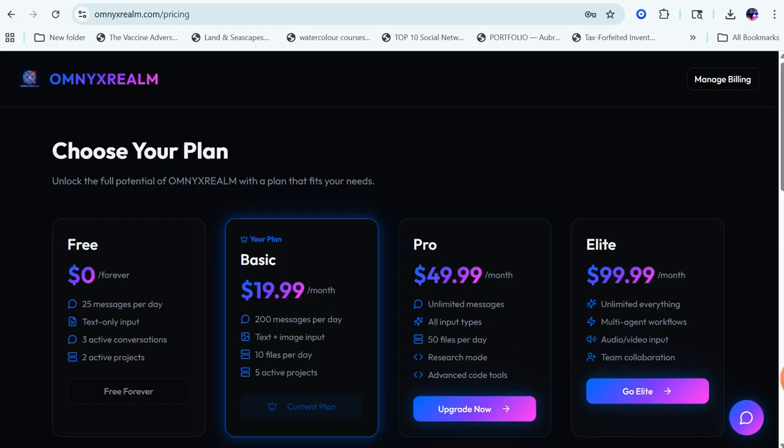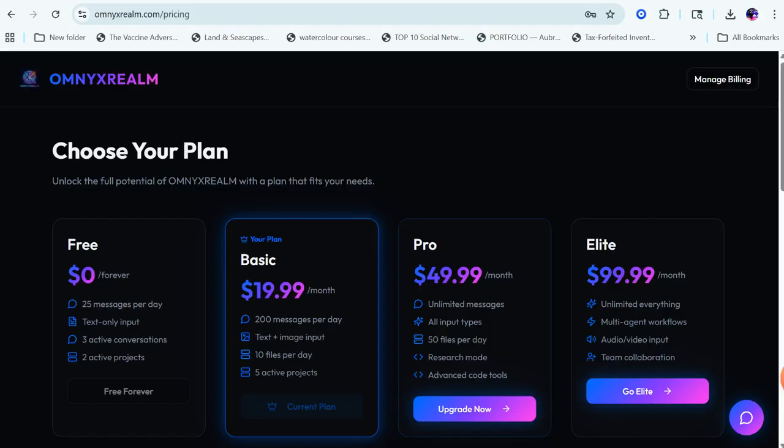You have unlimited messages, all input types, 50 files per day, research mode. That would be a big thing. Research mode, advanced coding tools. That would be big. I might upgrade to that later on because with the advanced coding tools, I can develop much more sophisticated apps and I can deploy them much quicker.